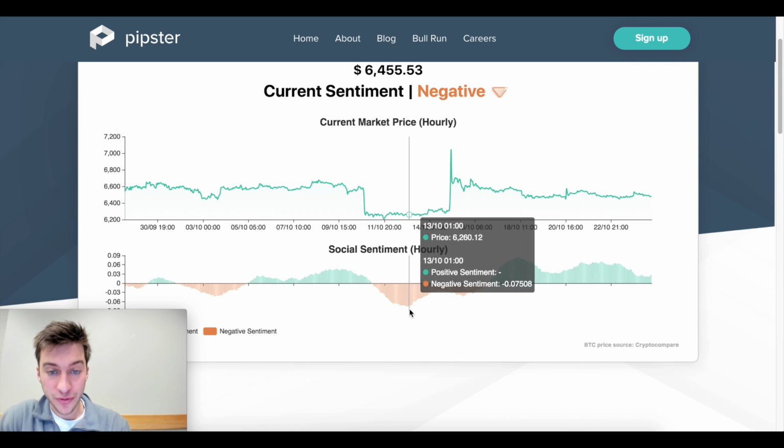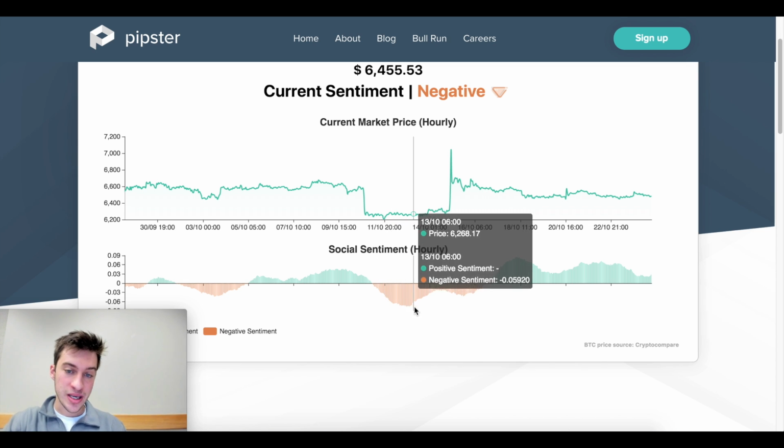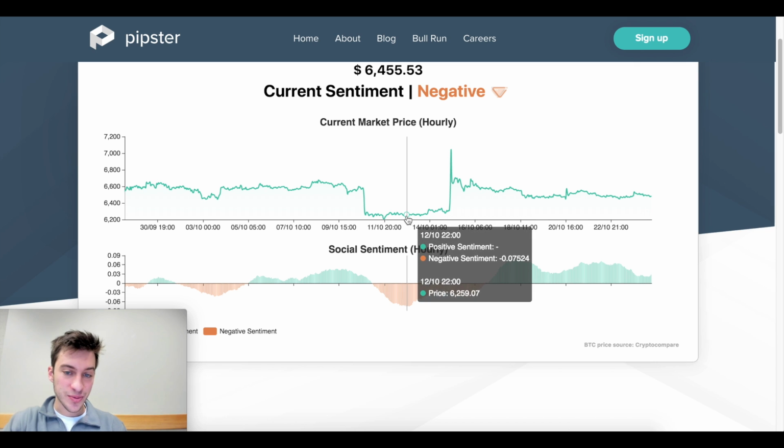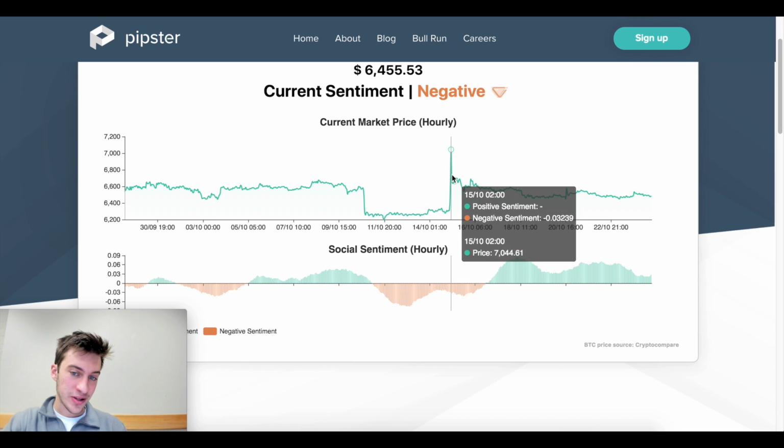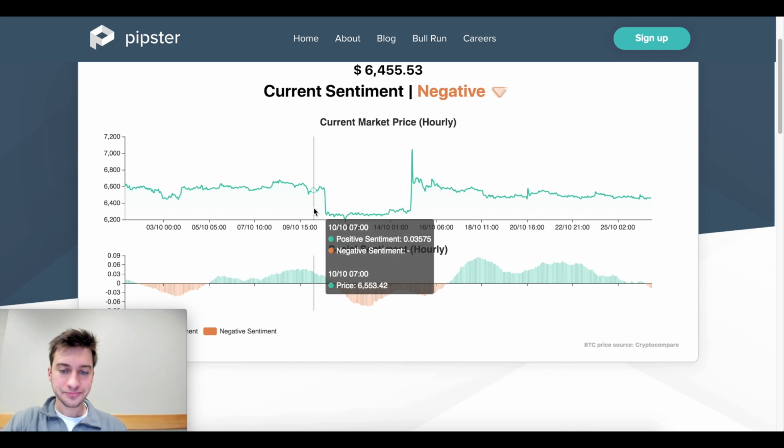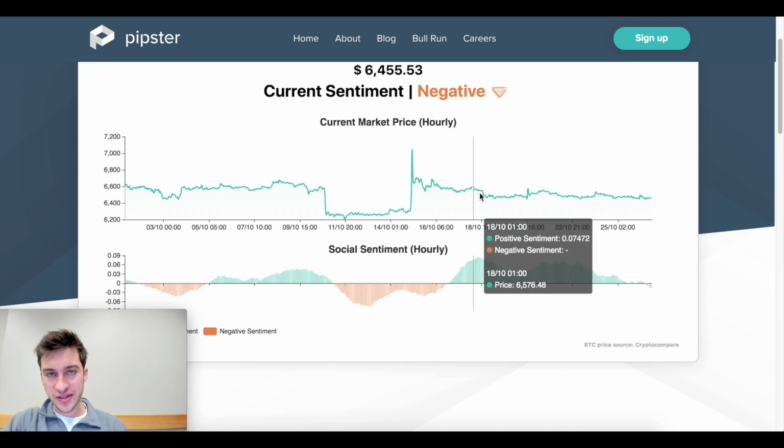And this would have been a beautiful spot to buy. Low volatility, a lot of people hating on Bitcoin right here. Just a great time to buy. So price pops up from 62 all the way up to, you know, a high within the 7,000s as sentiment's negative here. And then we get this period of positive sentiment.